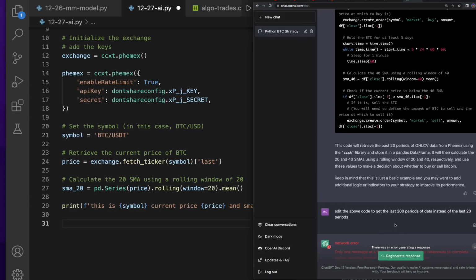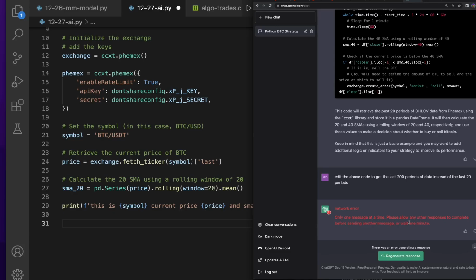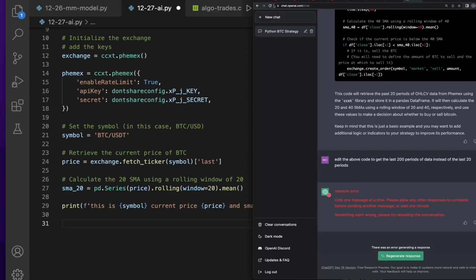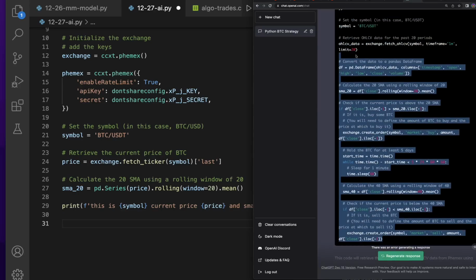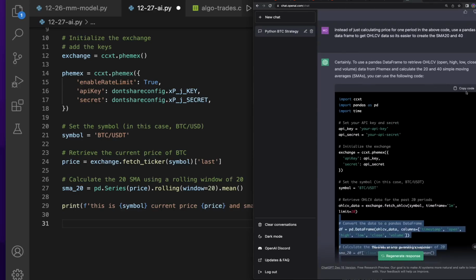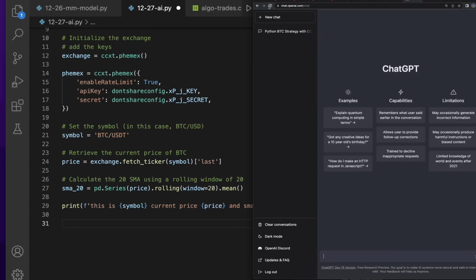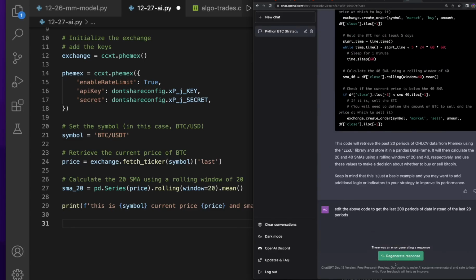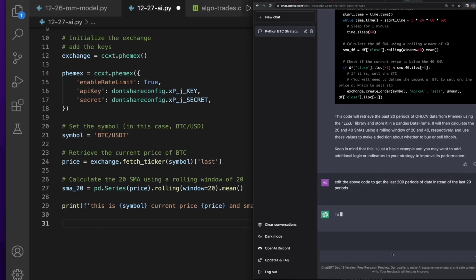So let's go ahead and regenerate response. Only one message at a time. Please allow any other responses to complete before sending. So maybe this is the end of my use of ChatGPT. I'm gonna hit refresh. Actually, I'm gonna take all this code before I hit refresh just in case, because this is pretty good code and I can use it. Let's go ahead and now hit refresh. Let's go back here. Regenerate response. Okay, maybe that's all it took.